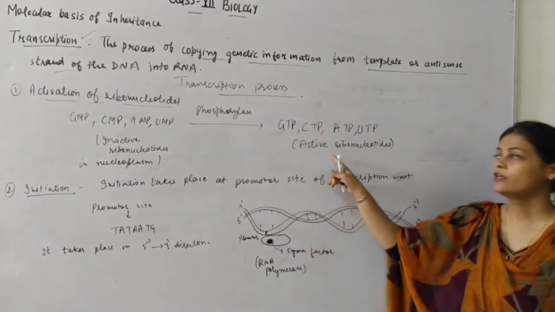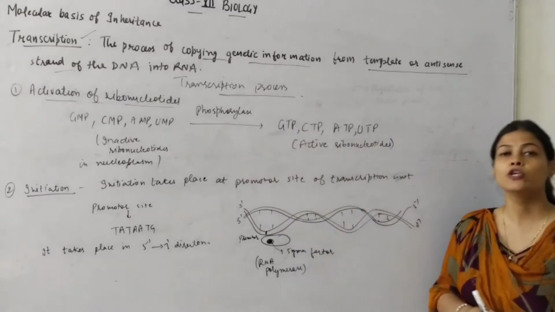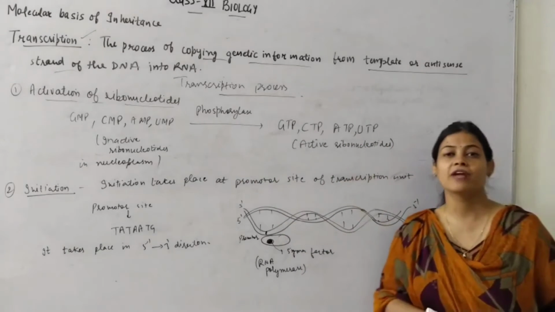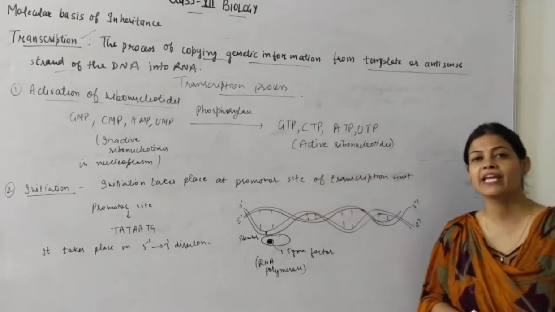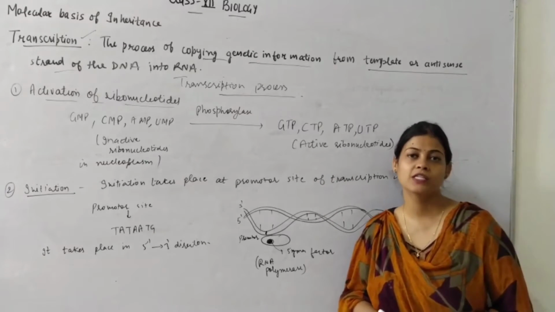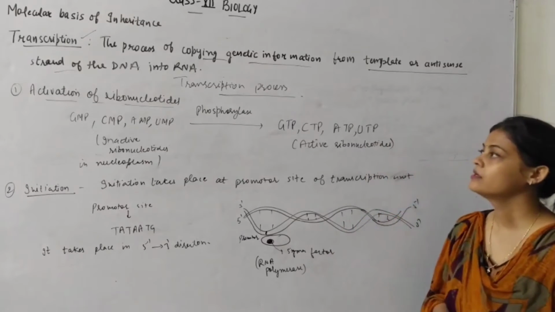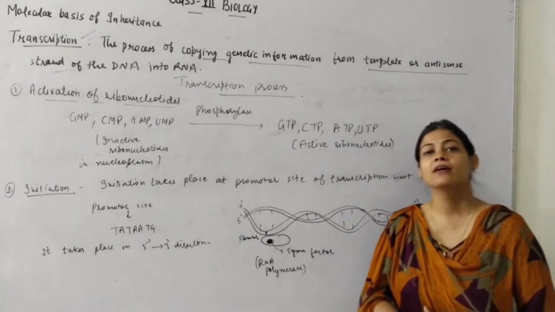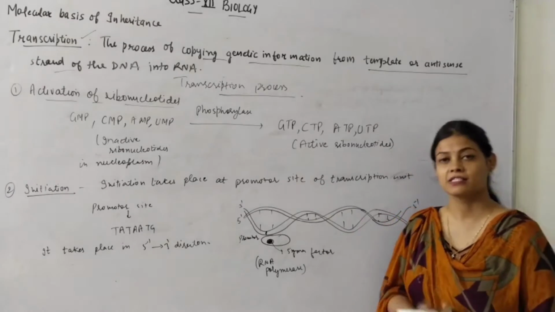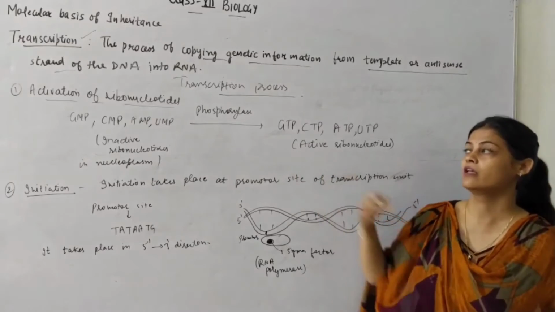Now they will be converted into triphosphates: GTP, CTP, ATP, and UTP. These are the active ribonucleotides, and this takes place in the presence of the phosphorylase enzyme. This is the first step in transcription.